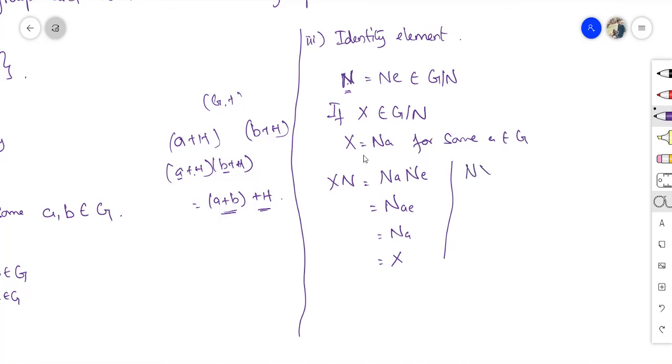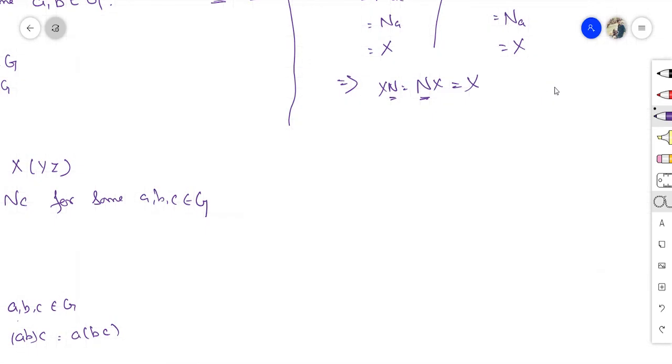Similarly, Nx is equal to Ne Na. Therefore, N(ea). What is ea? a. Therefore, Na, which is equal to x, which implies xN is equal to Nx is equal to x. Therefore, the subgroup N acts as an identity element of the quotient group G over N. Okay. The fourth one, the final one, inverse property.